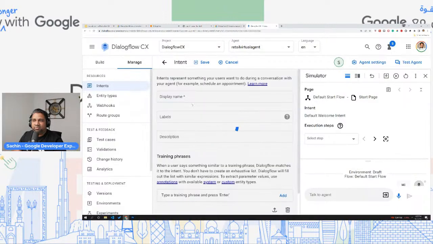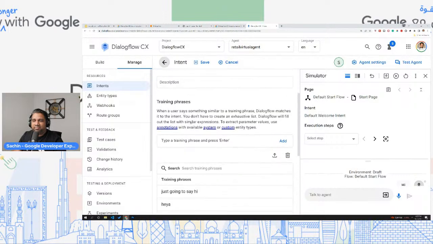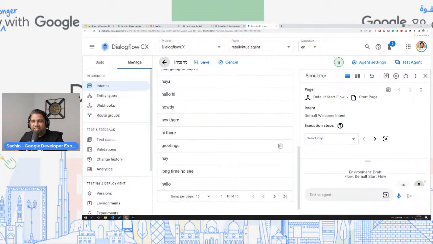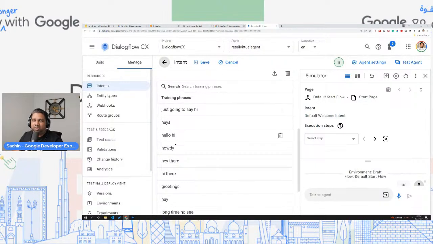In this default welcome intent, by default, Dialogflow trains it on some training phrases. So over here, it's hi, hello, howdy, anything to do with greetings. The moment you say that, Dialogflow will understand, okay, I need to match this against the default welcome intent.